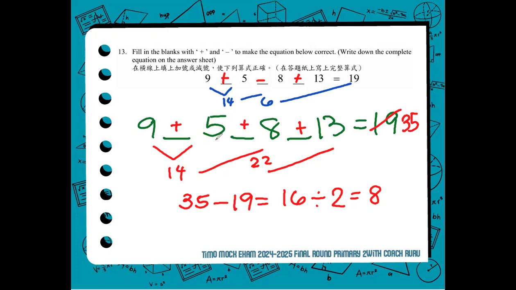In this case, we have 35 minus 19, and that is 16. The difference will be divided by 2, and we get 8, and that value should be the one subtracted in the original equation to make it correct. So I hope you guys follow that.